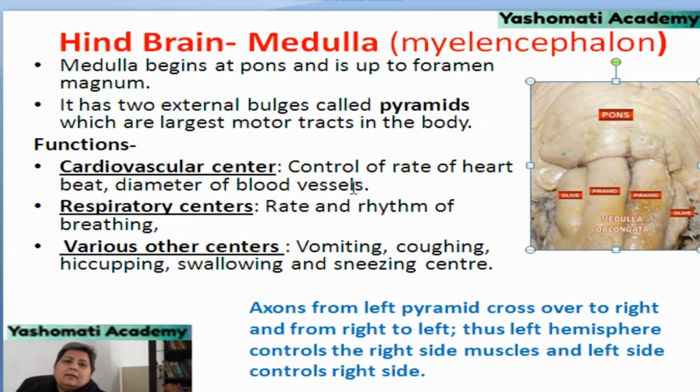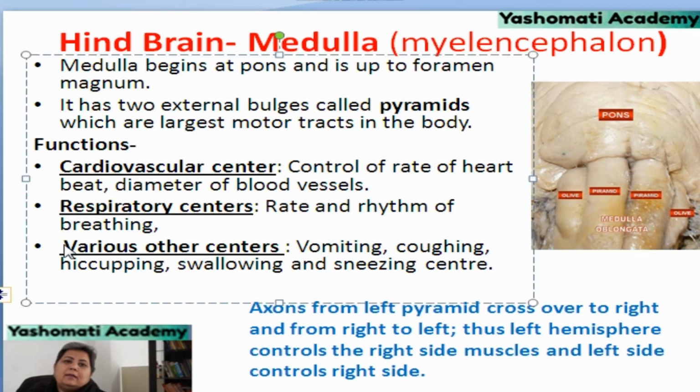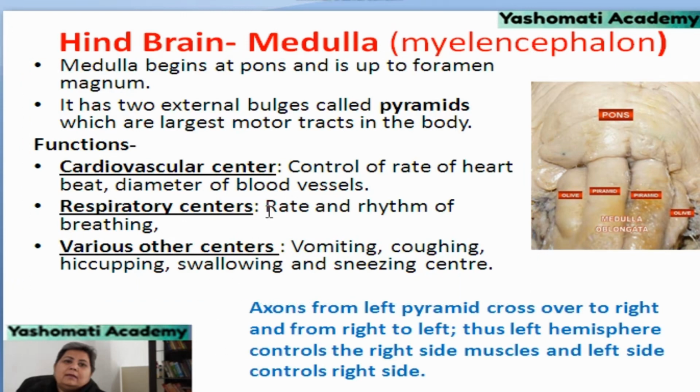What are its main functions? It has three main functions, which are located at different centers. The cardiovascular center contains certain neurons which are responsible for controlling the rate of heartbeat and the diameter of blood vessels. So it can adjust the rate and the force with which your heart is contracting, and it can also change the diameter of the blood vessels, and that is how it can regulate blood pressure.